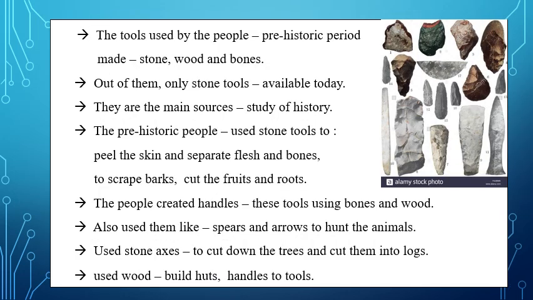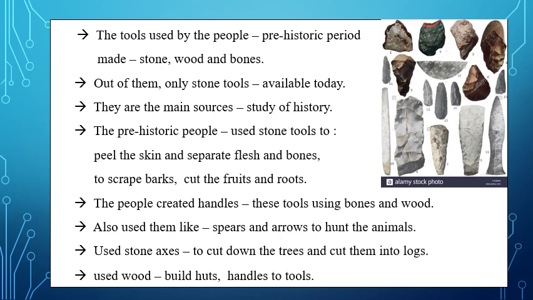When we look towards the tools used by the prehistoric people, all the tools made and used by them were made of stones or wood or bones of the animals. They used to hunt the animals. They separated flesh, skin and bones. Bones were hard. Hard bones were used for different tools. Tools means the things used to do our work.